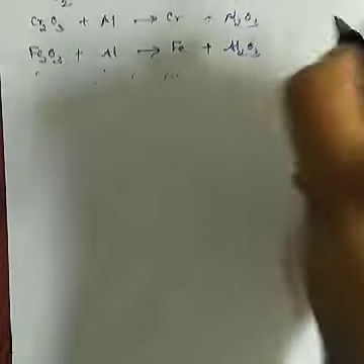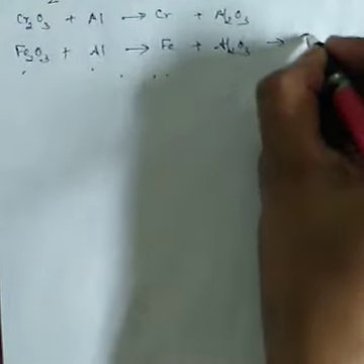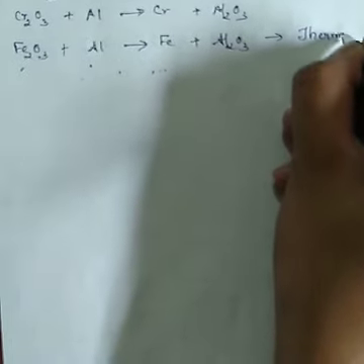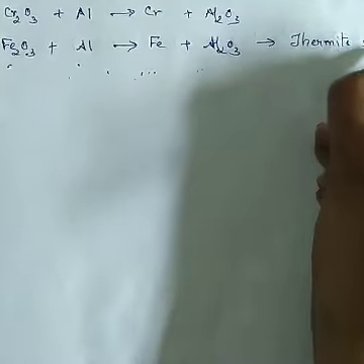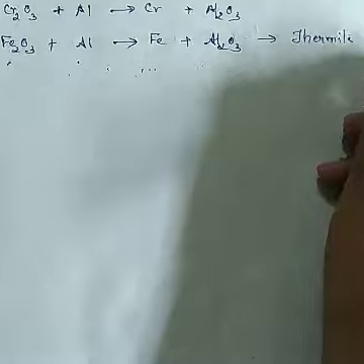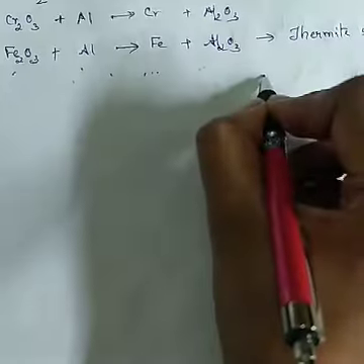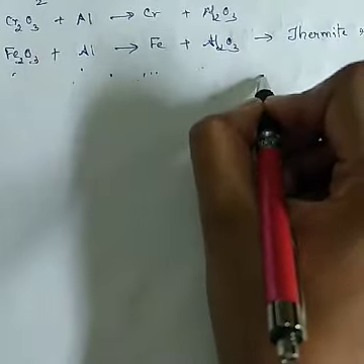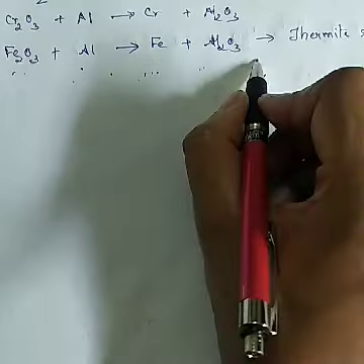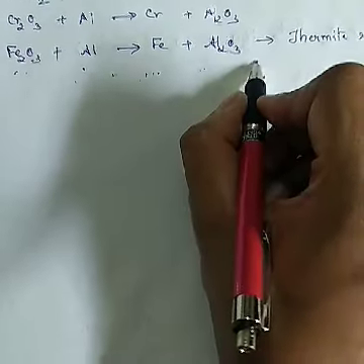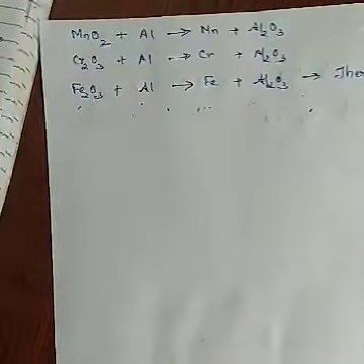This reaction is called the thermite reaction, which is the reduction of metal oxides into metal.